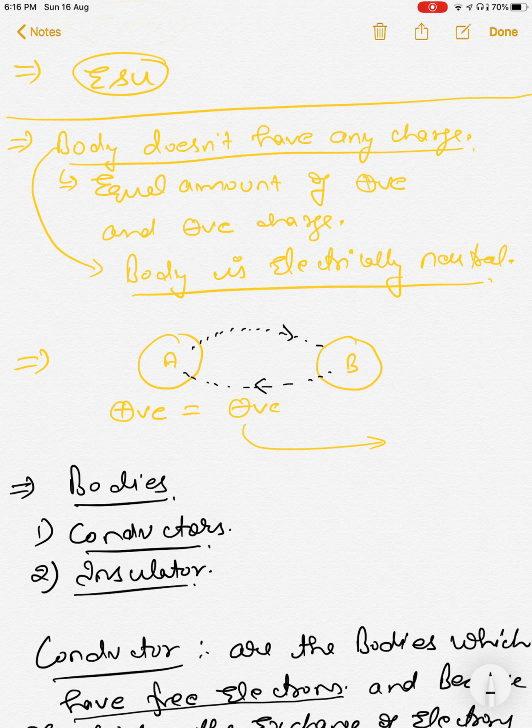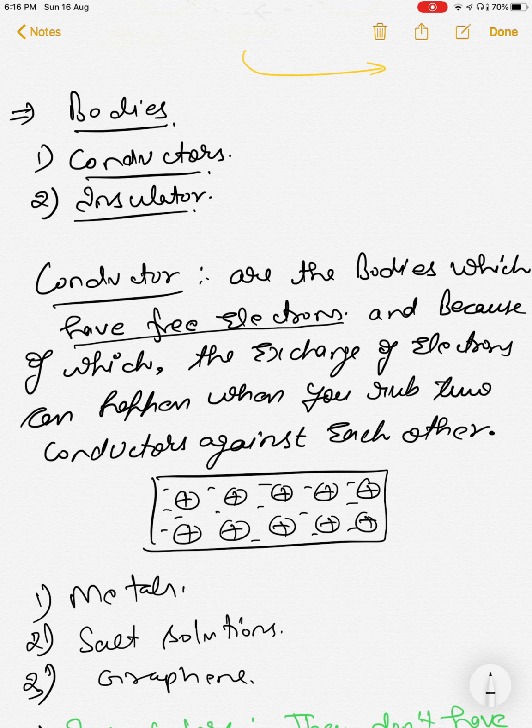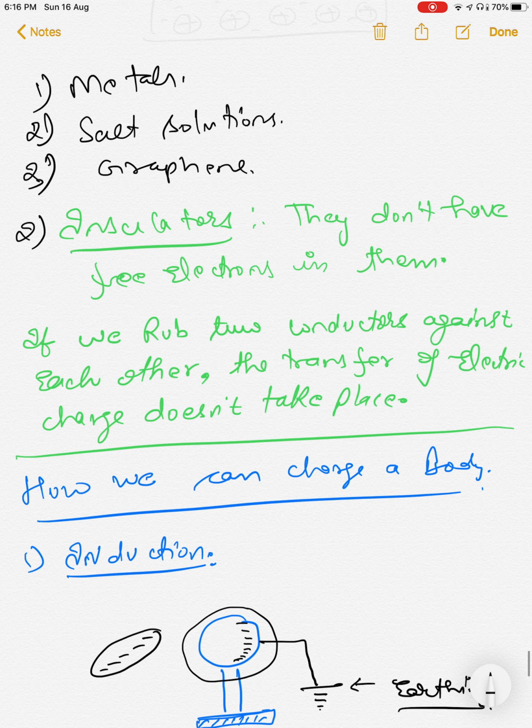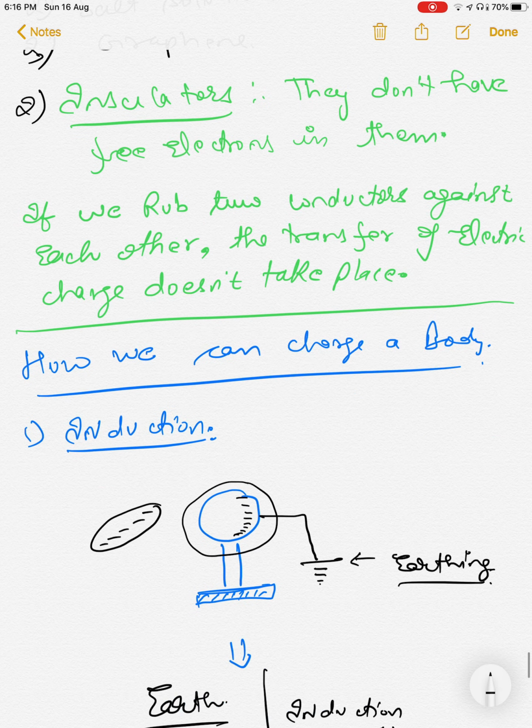And what are the different types of bodies on the basis of their property to transfer charge: conductors and insulators. Conductors are those which have freely bound electrons, which means that in conductors electrons can flow from one body to another. Insulators are the bodies which don't have free electrons and which do not get electrified when you rub two insulators against each other.